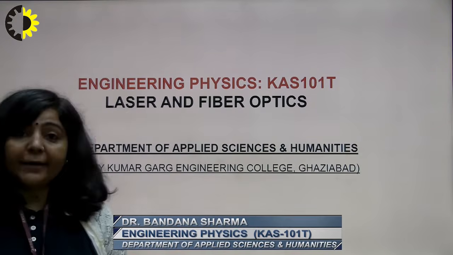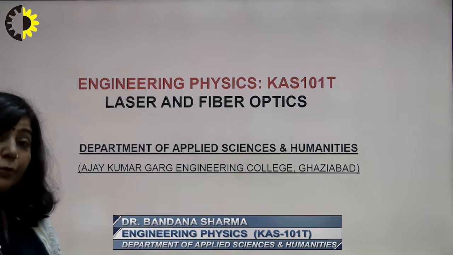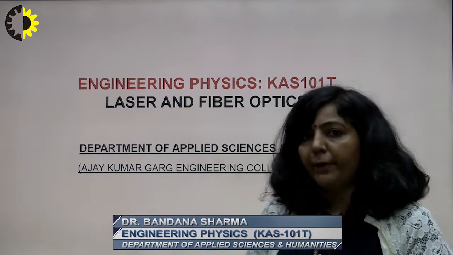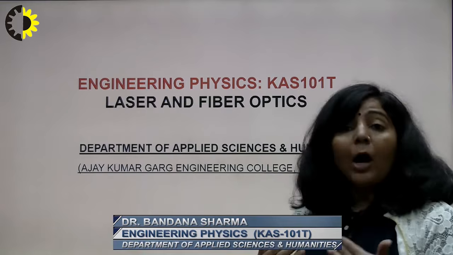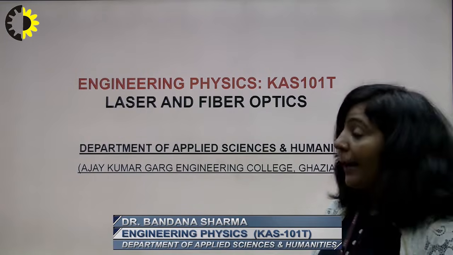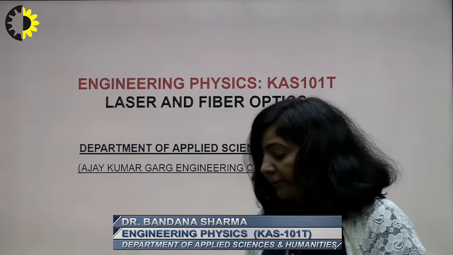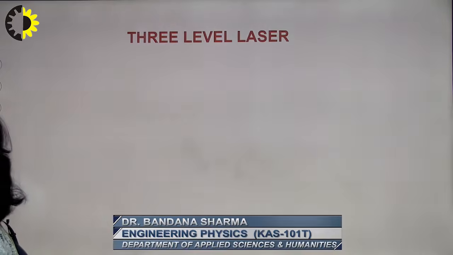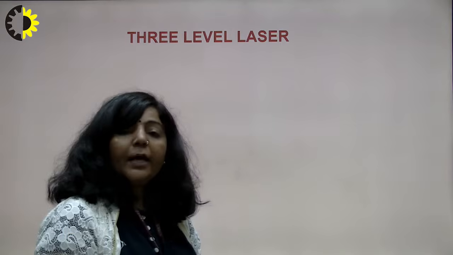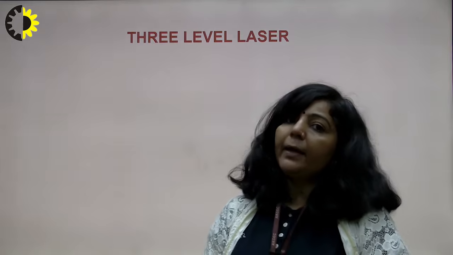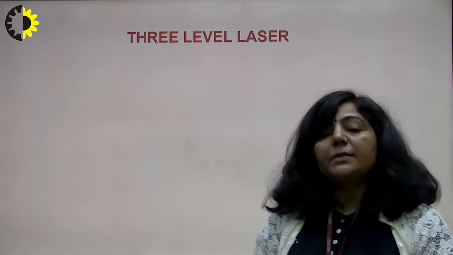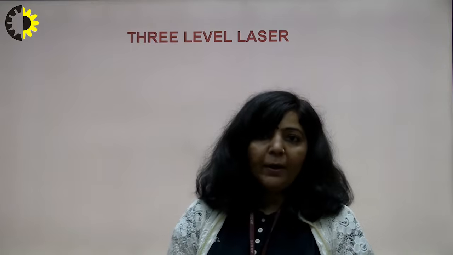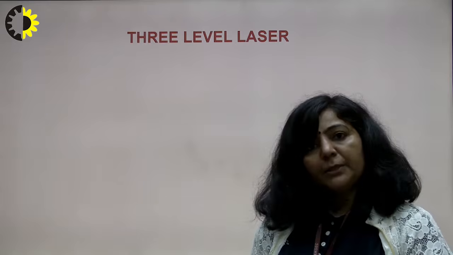The topic which I have started here is laser, and today I am going to discuss that on the basis of energy levels, there are two different types of laser systems. It means how many energy states are participating in light amplification. Based upon that, we have two different types of lasers. The first type is the 3-level laser. If there are 3 energy states participating in light amplification, then that type of laser system is known as a 3-level laser. And the second type is the 4-level laser system, where 4 energy states participate in light amplification.